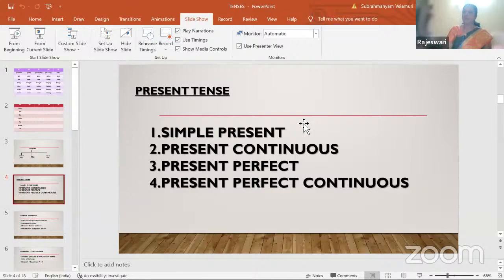Now, I'll tell you one beautiful story here to better understand this present tense. Once there was a king. He had three daughters. They are past, present, and future. And the three daughters slowly grew up, came to the marriage age, and then they got married. And in turn, they have four children each. So the first daughter, present tense, we will learn about. She is having four children: simple present, present continuous, present perfect, and present perfect continuous.